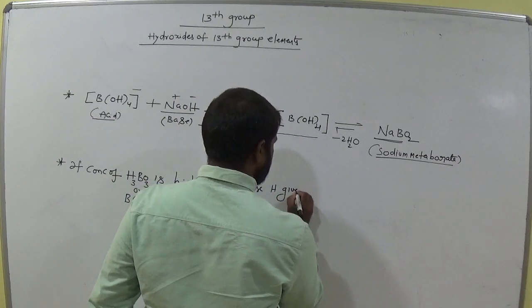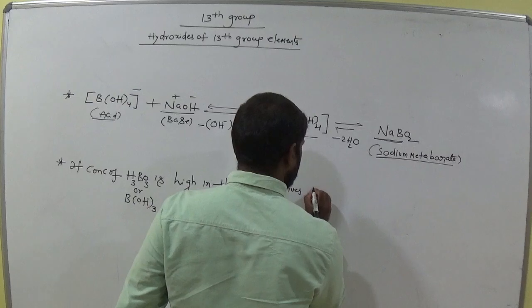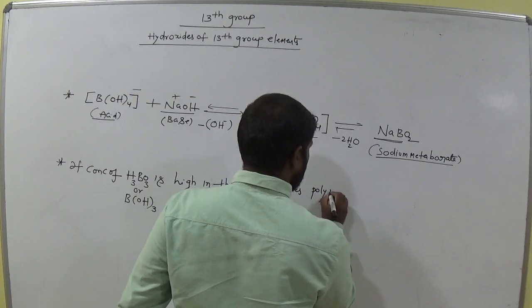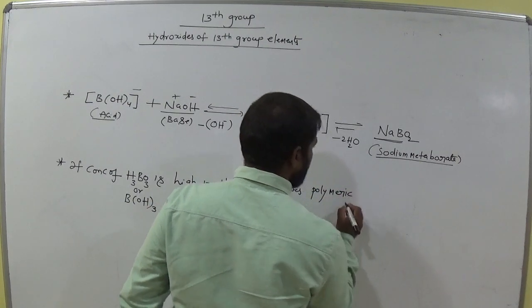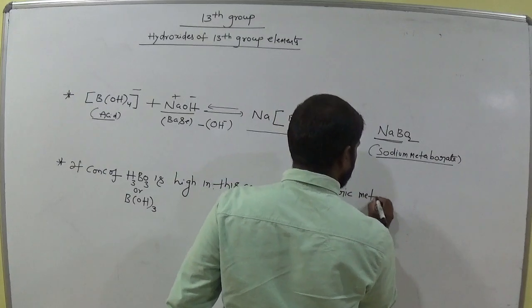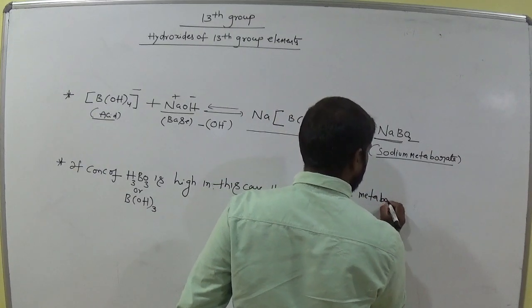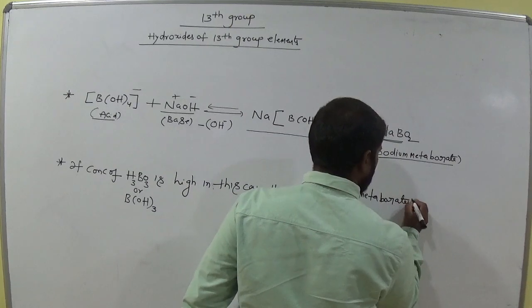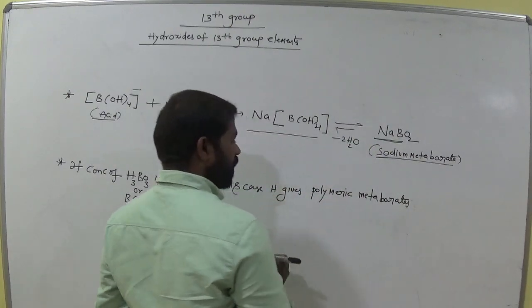It gives polymeric metaborates. Okay, polymeric metaborates.